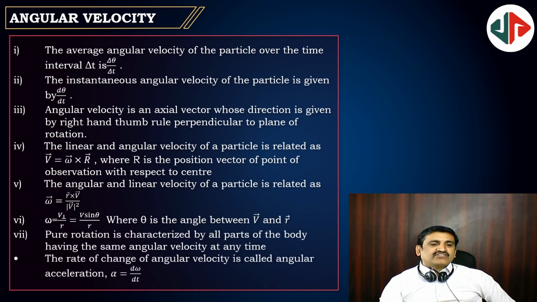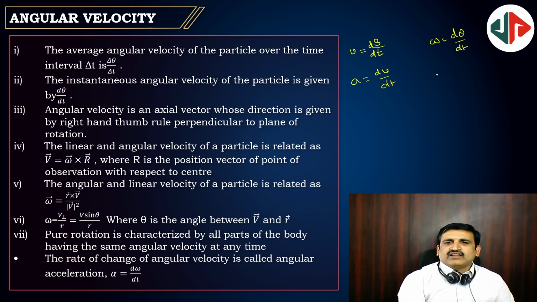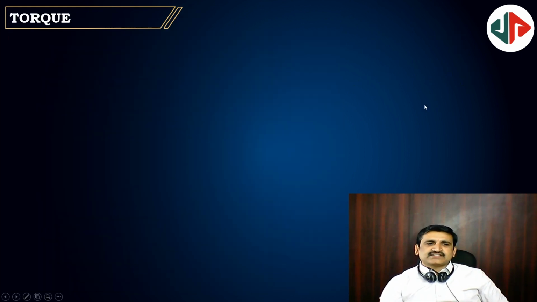Next, alpha is equal to, what is that alpha? Angular acceleration. Alpha is equal to the rate of change of angular velocity. Just like s by t is velocity and a is equal to dv by dt, this is ds by dt. Similarly, omega is equal to d theta by dt and alpha is equal to d omega by dt. So very similar: linear acceleration, angular acceleration, linear velocity, angular velocity, similar things.